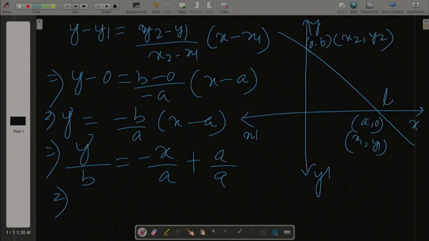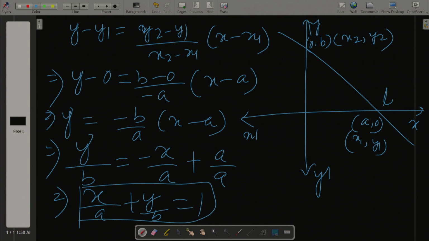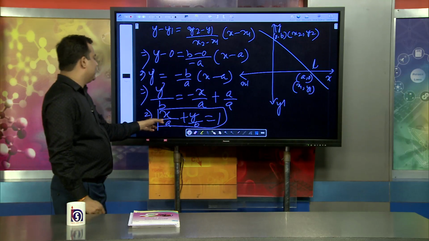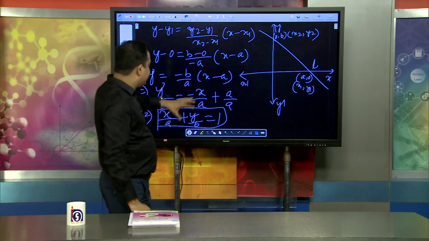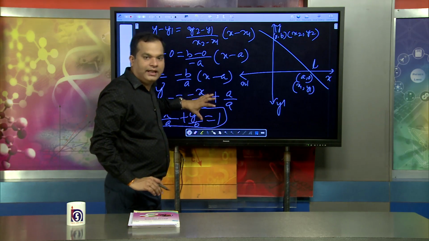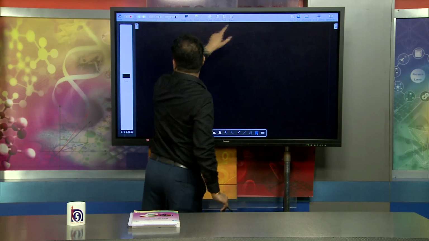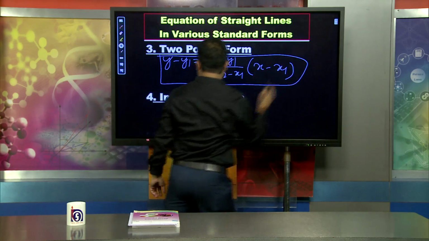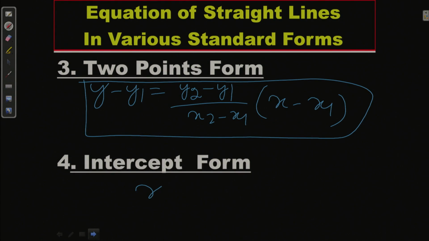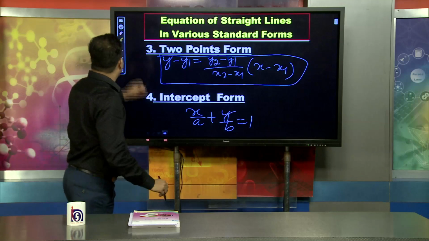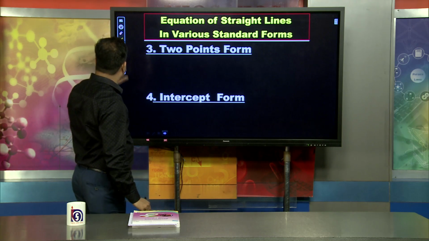When we solve again, you will find x by a plus y by b equals 1, because minus x by a, when we transpose it to the left-hand side, becomes positive. So x by a plus y by b equals 1. This is the equation of the straight line in intercept form. So, dear learners, when talking about intercept form, the equation of the straight line is simply x by a plus y by b equals 1. Now, we will take examples to understand better.